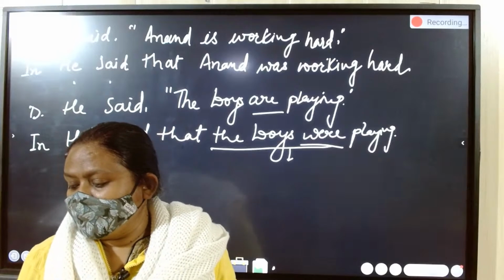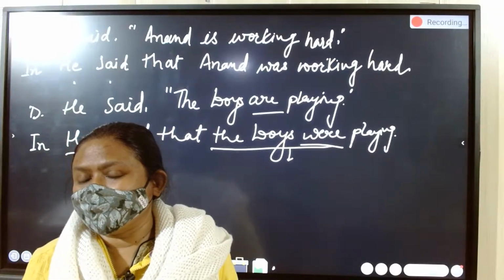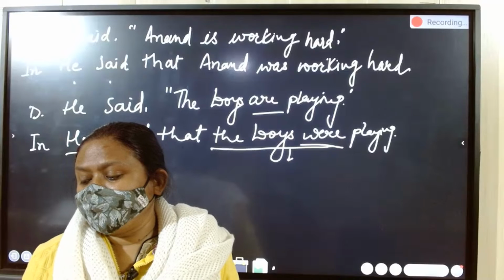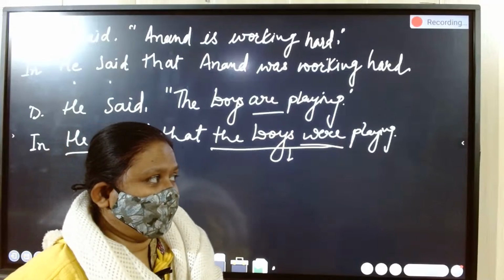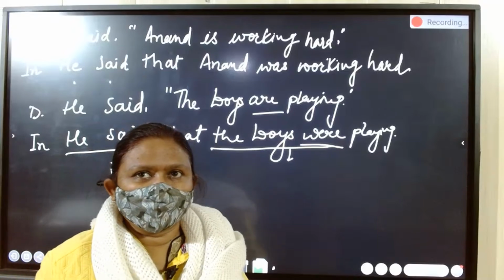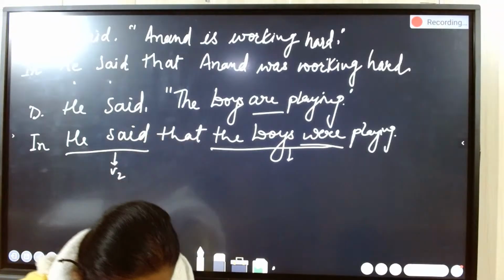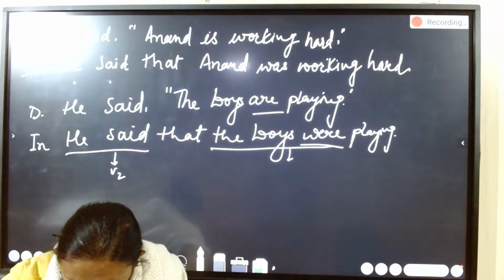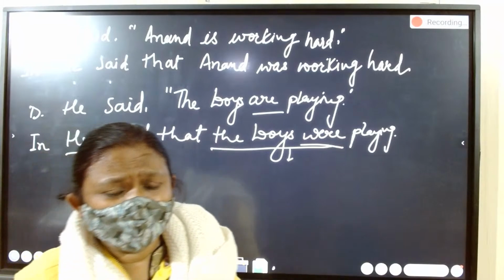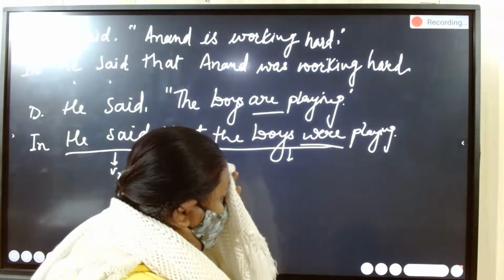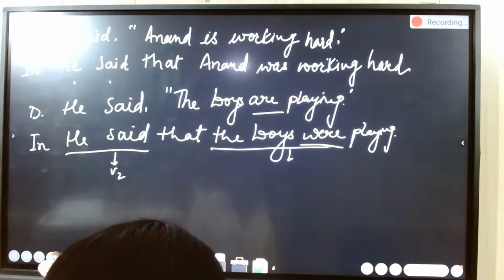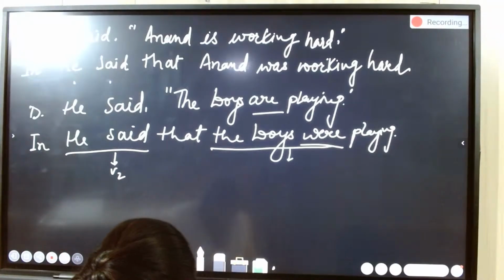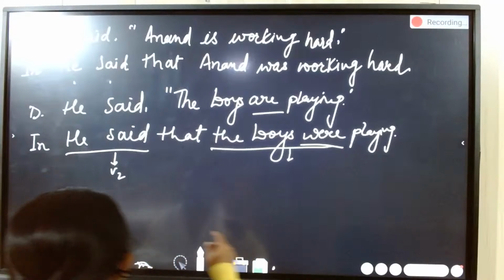This chapter we are revising here for some of the students, who asked me how to change direct to indirect speech, children. So this is the structured form for changing direct to indirect speech.